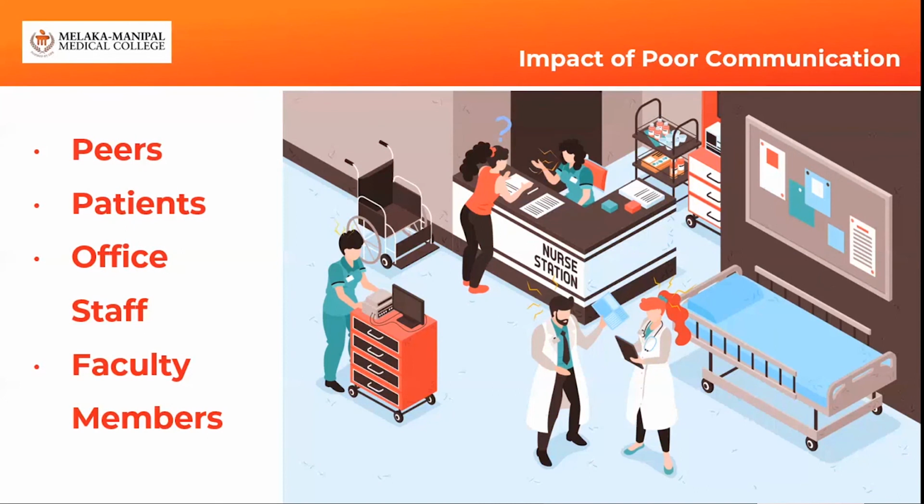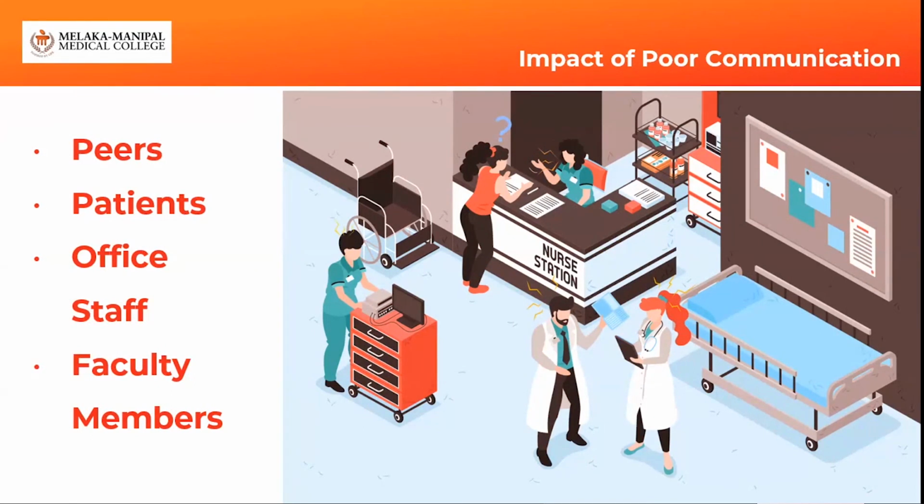The list that I'm showing you here is the impact of poor communication, which will happen directly on these people. Let's say a student comes in and he or she is not a good communicator. Now remember, a student, be it a 16 or 17-year-old, or a 20 or 24-year-old final year student, or a foundation student, always needs their peers. Because many things, it's not possible to keep track of.